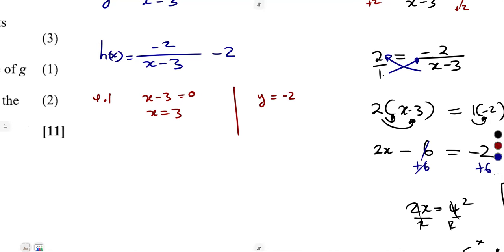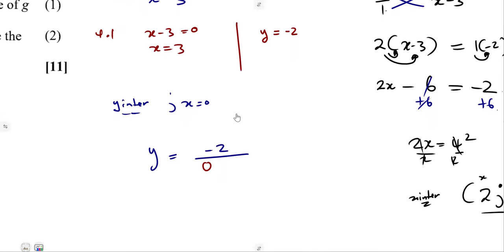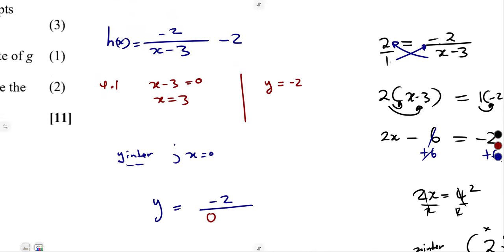For the y-intercept, the condition is that x is equal to 0. So substitute x, which is 0 there. So y is equal to minus 2 over, in place of x we put a 0, so 0 minus 3, minus 2.